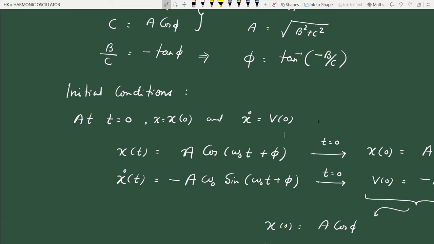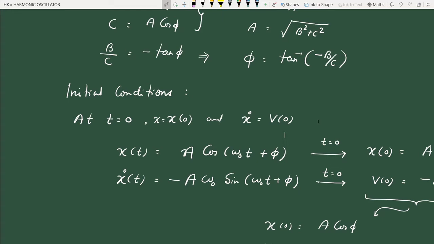So the point is, two independent pieces of information should be given to calculate these unknown constants A and phi, or B and C. So this is one choice. A usually given choice is the position and velocity at time 0. That's why we use the term initial condition: what is the position and velocity at the initial time?